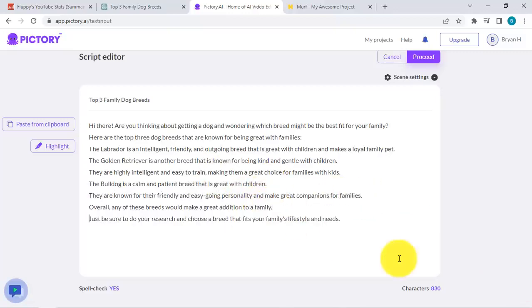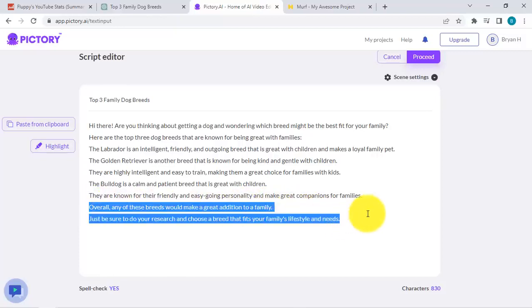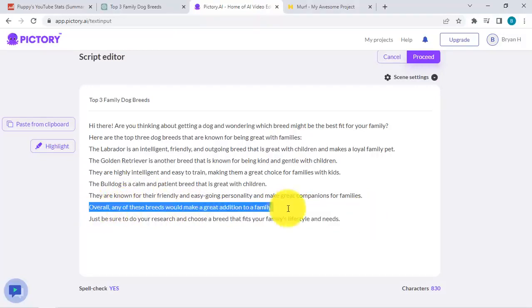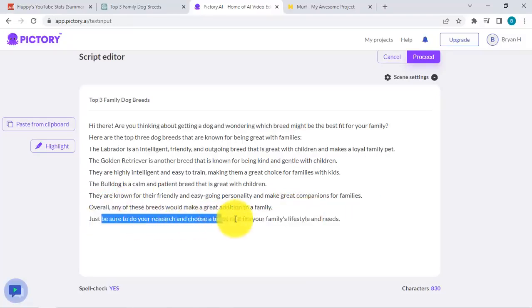And the really cool thing with ChatGPT is, if you notice, it also created the ending of the script, just to make it very clean from start to finish. You can see over here, overall, any of these breeds would make a great addition to the family. Just be sure to do your research and choose a breed that fits your family's lifestyle and needs. It's very clean, like it's written by a human. But now, let's see what Pictory will do for us once we have the script ready over here.